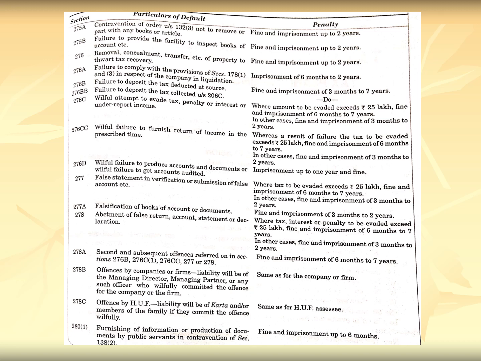So this is the complete list, where for the different types of offences done by the assessee, different types of fines, prosecutions, imprisonments and punishments, etc. are there for the assessees.